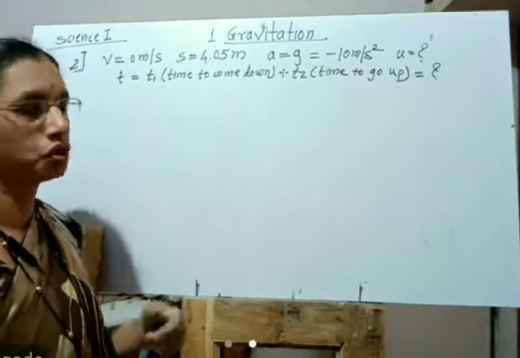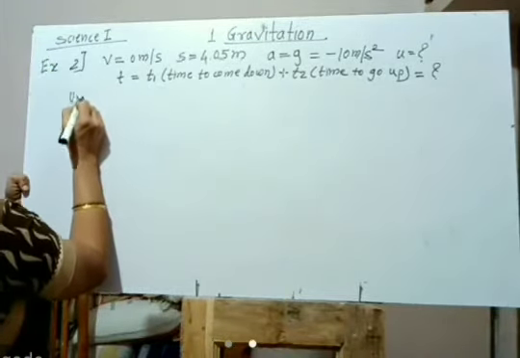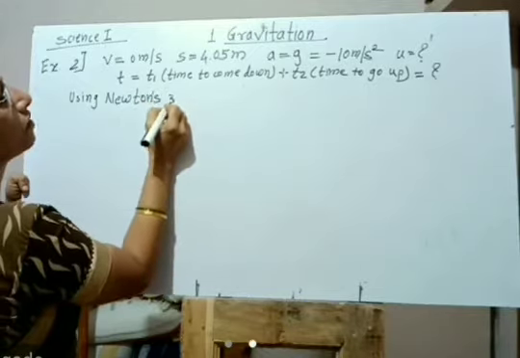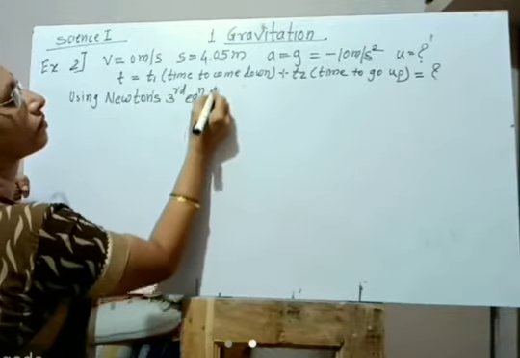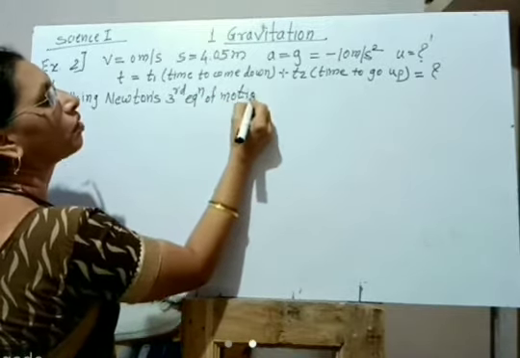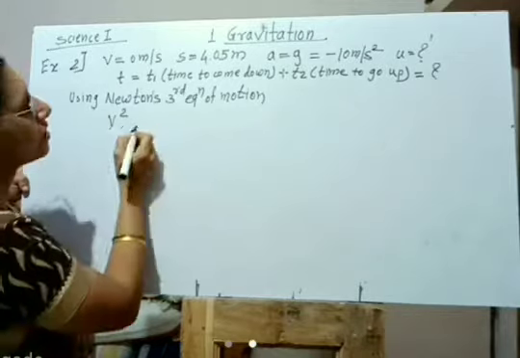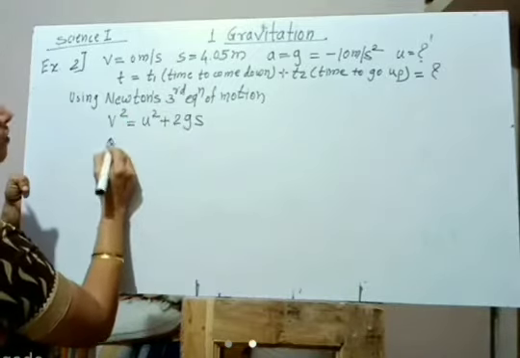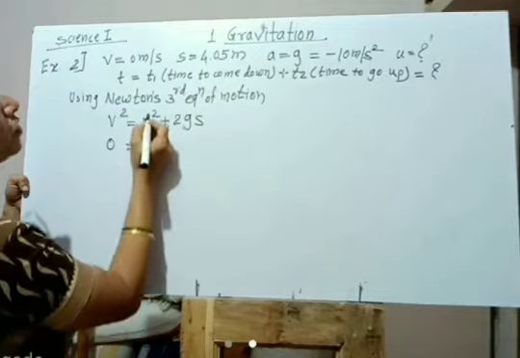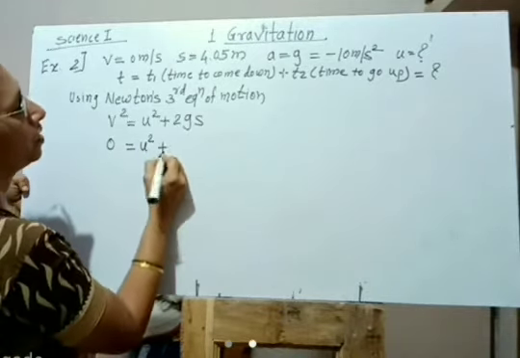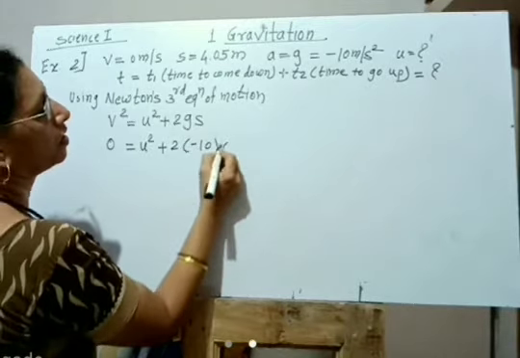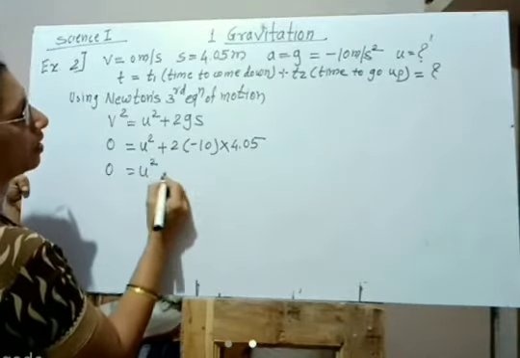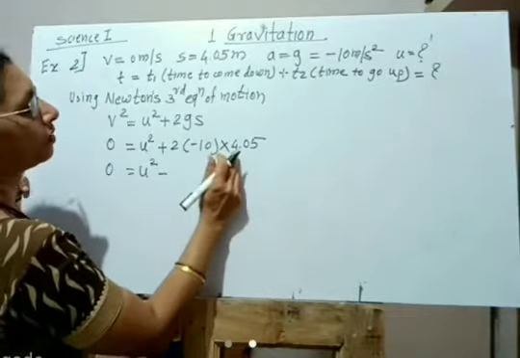We can use the third equation of motion. Then using Newton's third equation of motion, we can write v square is equal to u square plus twice gs. v is 0, then 0 is equal to u square, to be calculated, plus 2 into minus 10 into 4.05, then 0 is equal to u square minus,